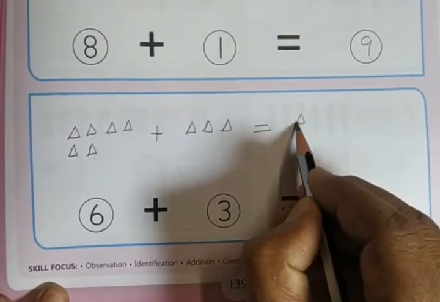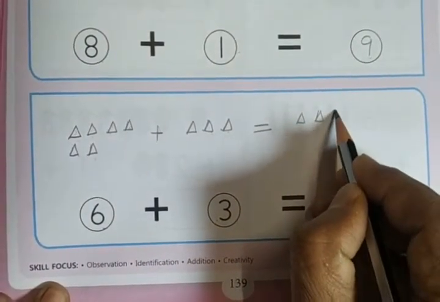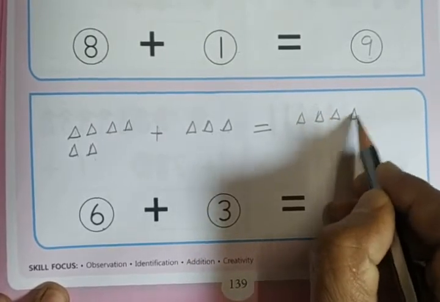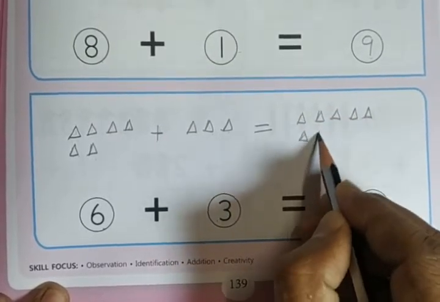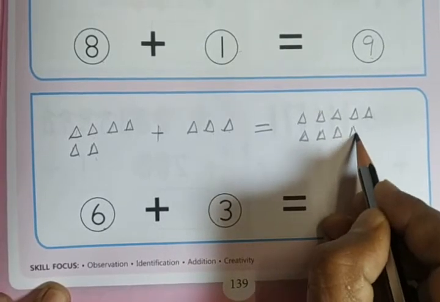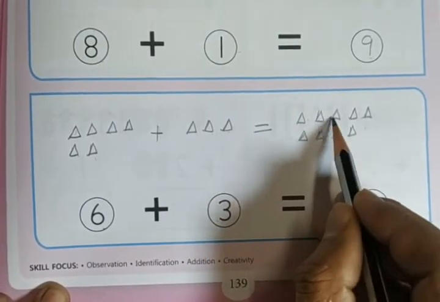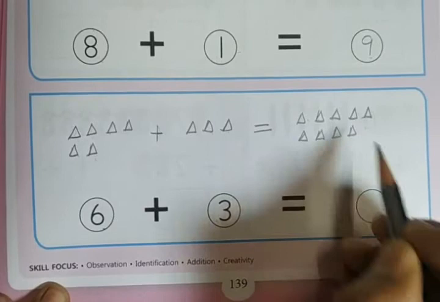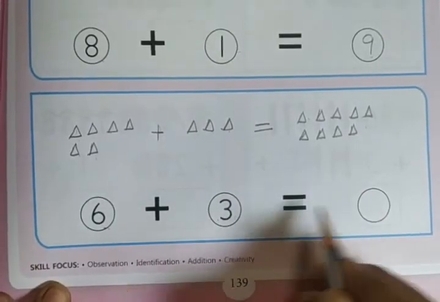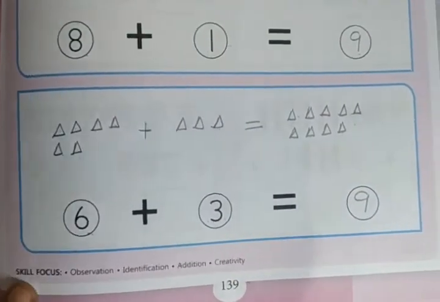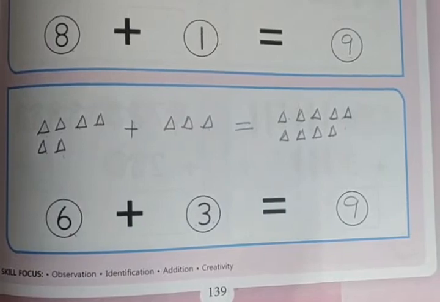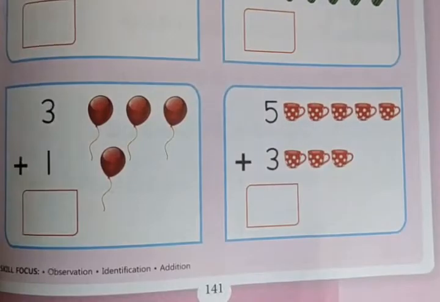We have to draw 9 triangles here. So 6 plus 3 is 9. This is how we have to draw and add, then write.